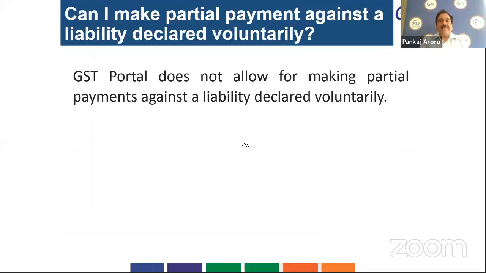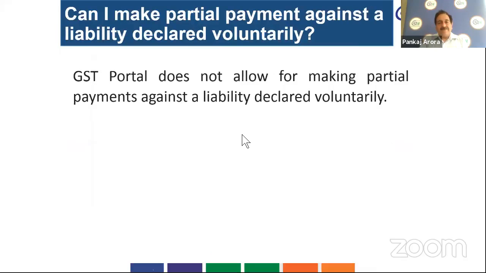Another question is, can I make partial payment against a liability declared voluntarily? The GST portal does not allow making partial payments against a liability declared voluntarily. Suppose there is a liability of 400 rupees in the SCN and you are paying that amount in two installments within the 30 days time limit of issuance of notice.